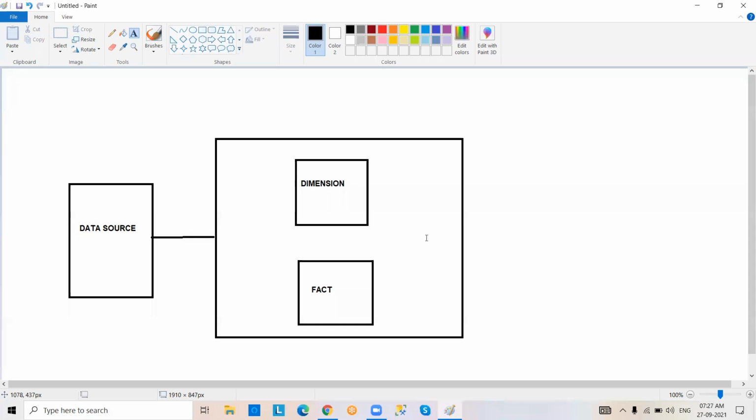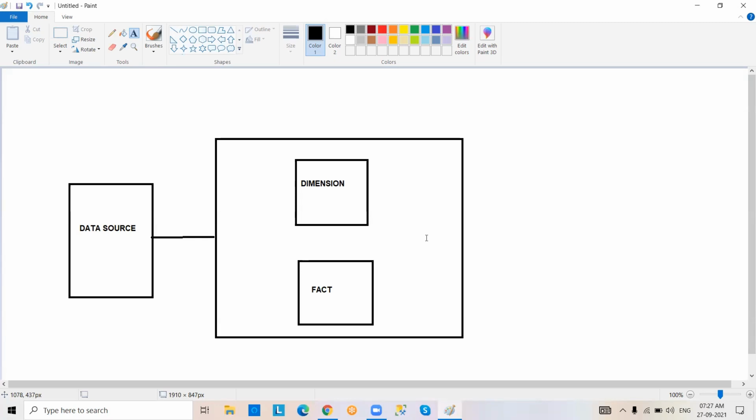In the same way, summarized columns I'm going to keep in the fact table. Summarized columns means, suppose you are working with sales data. What is the base column for sales data? Sales amount. So sales amount is a summarized column. So the important point is, what is our target?